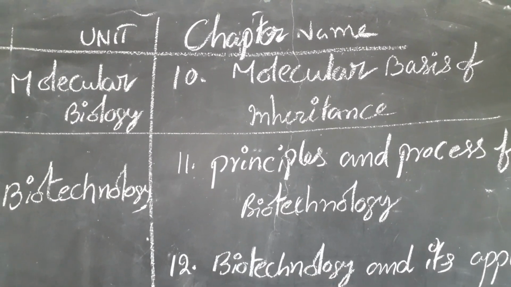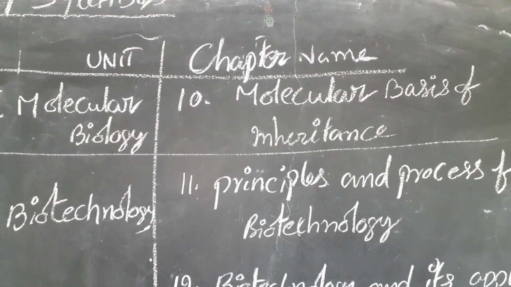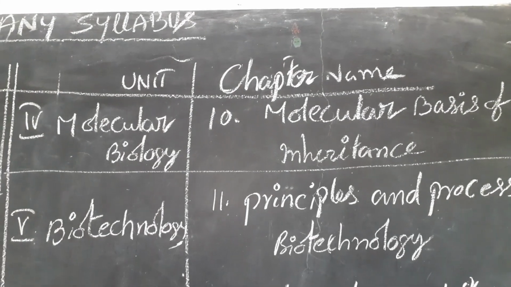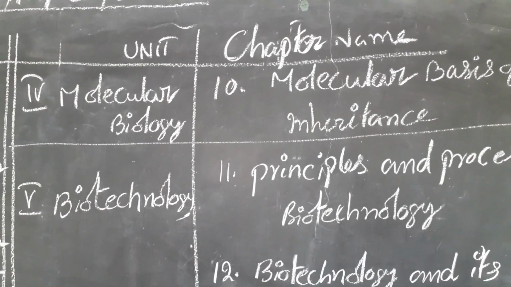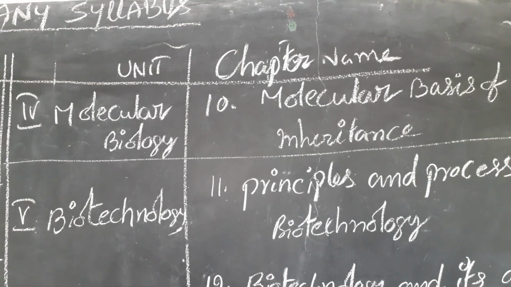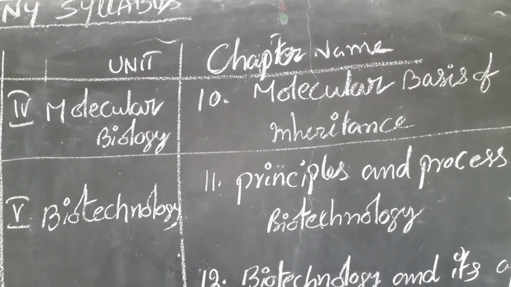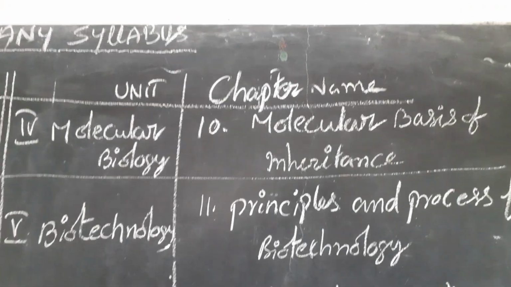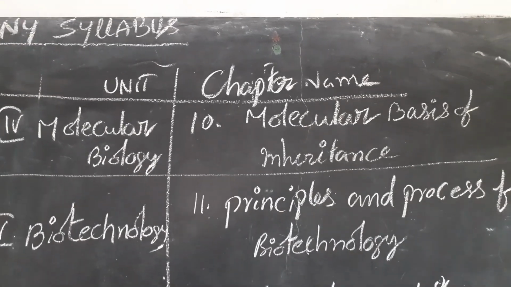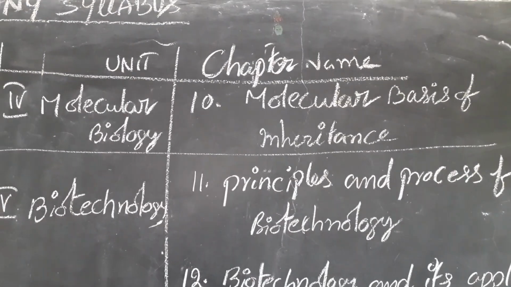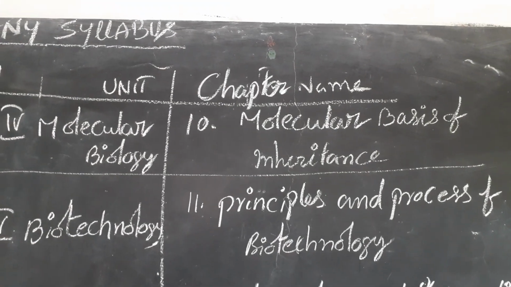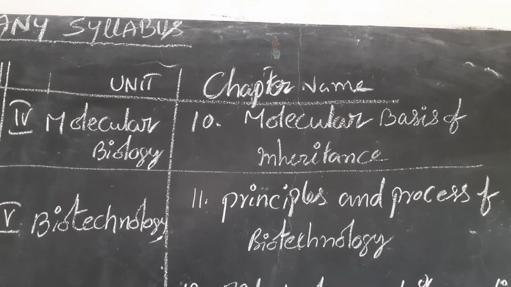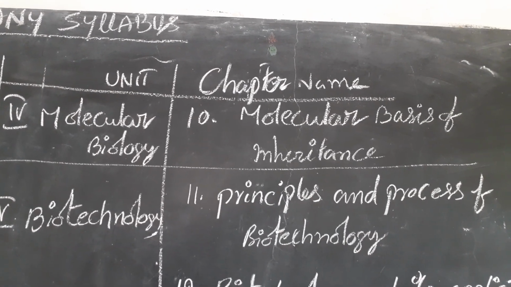In the molecular basis of inheritance, we study how DNA participates in genetic modifications in animals and plants. What is its role in genetic modifications we study in this chapter, and as well as what is replication and what are recombinant DNAs, right?